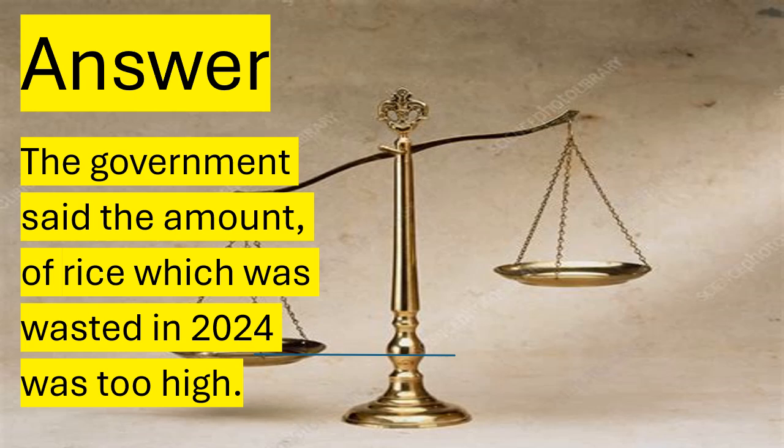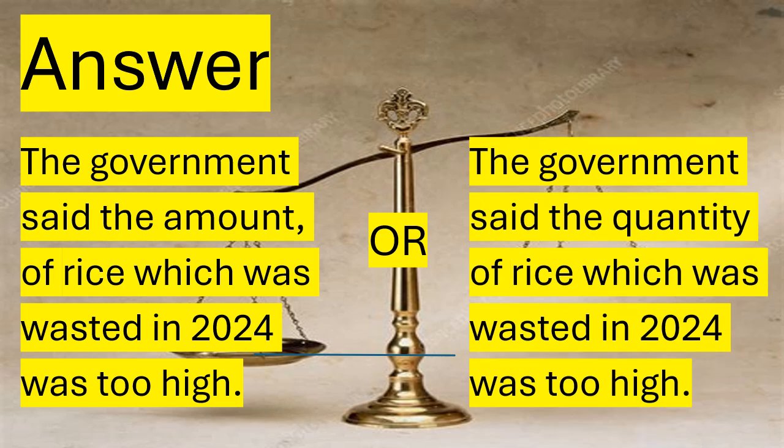The government said the amount of rice which was wasted in 2024 was too high. Or the government said the quantity of rice which was wasted in 2024 was too high.